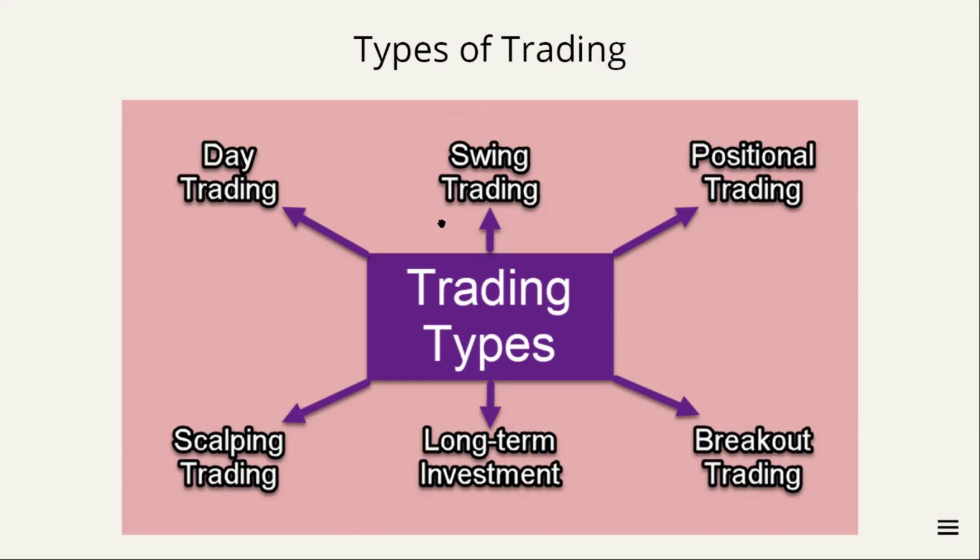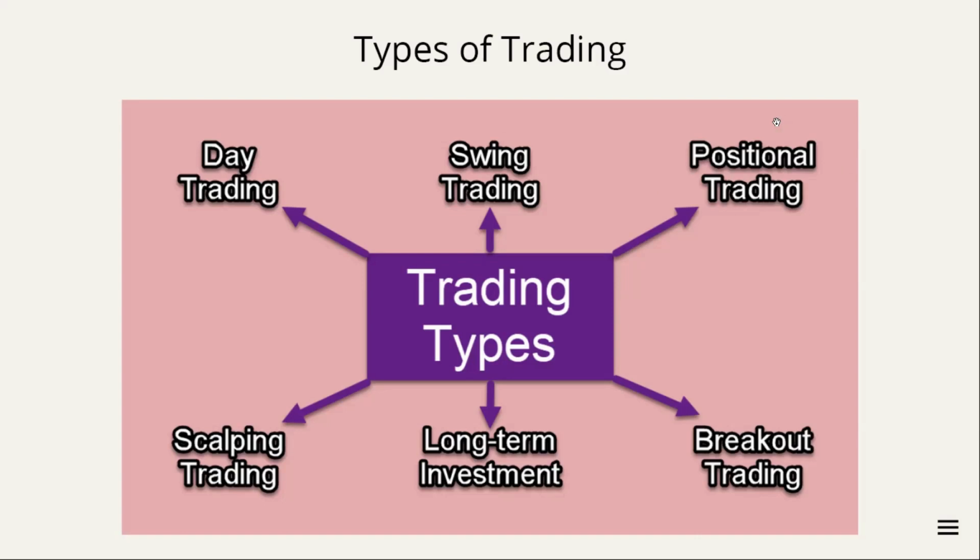Swing trading is nothing but, in this case, you will hold the shares somewhere between 3-4 days to 2-3 weeks. So basically, a person will identify a sideways range, and the trader will try to capture one swing in the swing trading concept. Remember, the holding time period is from 3-4 days to 2-3 weeks.